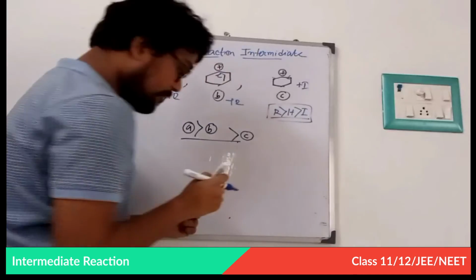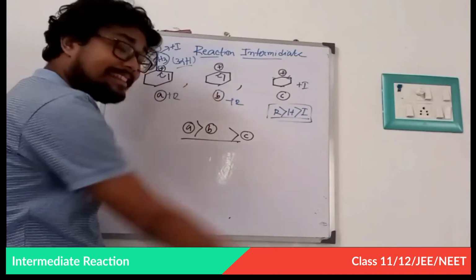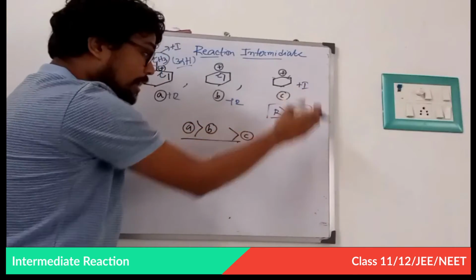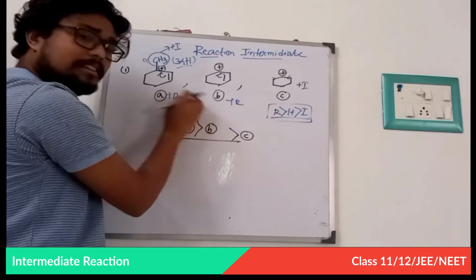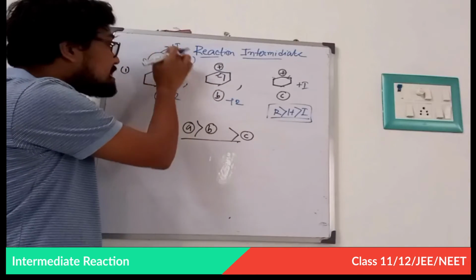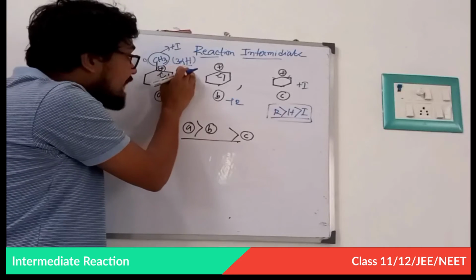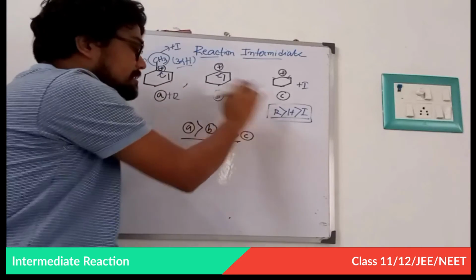I am repeating again. These both have a plus R effect, and this one has only a plus I effect, and due to having only a plus I effect, this is the least stable, and the other two are equally stable with respect to the plus R effect. And finally, this CH3 group has a plus I effect and also 3 alpha hydrogens. That is why A is more stable than B and C. Fine.